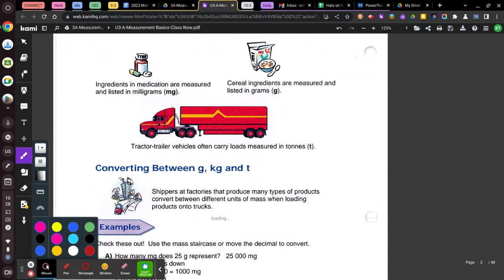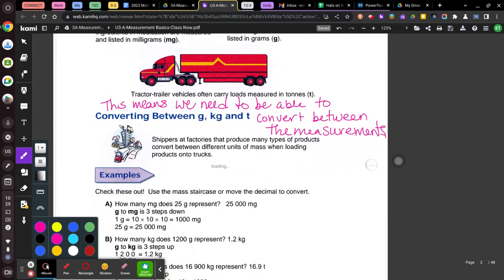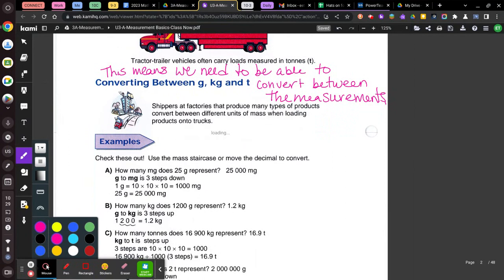So therefore, we need to be able to convert between all of the measurements. Okay, write that down and then we'll do the examples on the bottom.